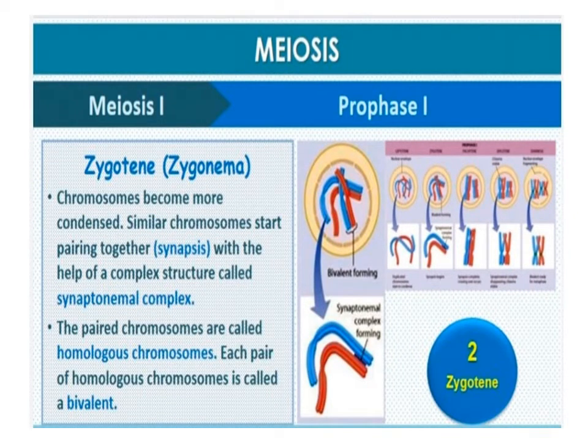Zygotene. During this stage, chromosomes start pairing together, and this process of association is called synapsis. Such paired chromosomes are called homologous chromosomes. This process proceeds further like a zipper. Single strands of chromosomes are entangled or intertwined around each other at some places. The complex formed by a pair of synapsed homologous chromosomes is called a bivalent. In fact, it is a tetrad.